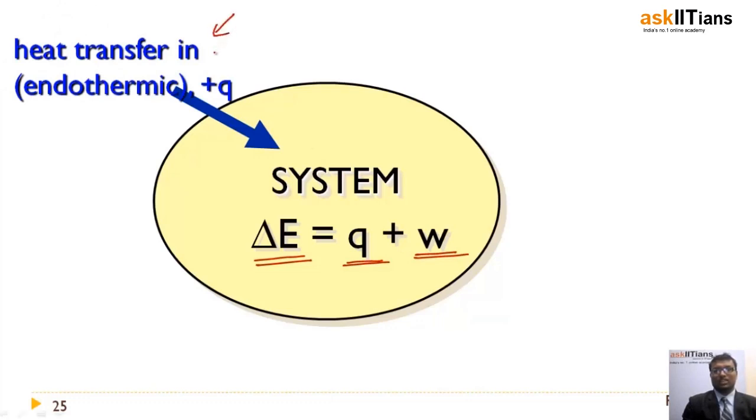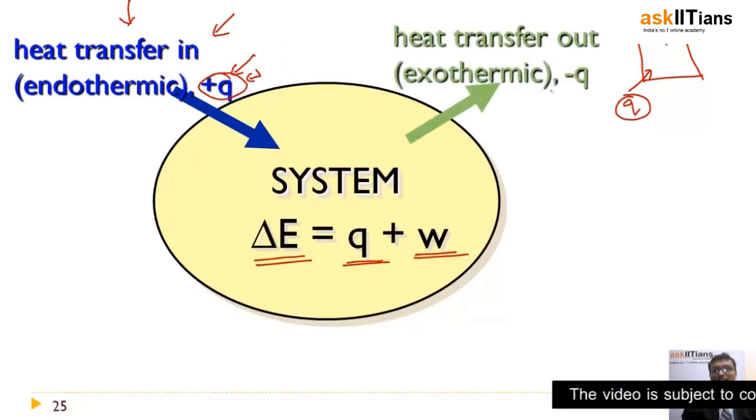Suppose you are taking heat from the surroundings for the given system. That is notated by plus Q, right? So if heat is transferred into the system, it is defined by plus Q. Next, heat transfer out.